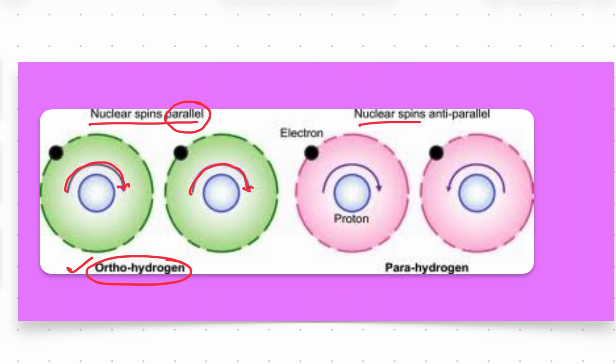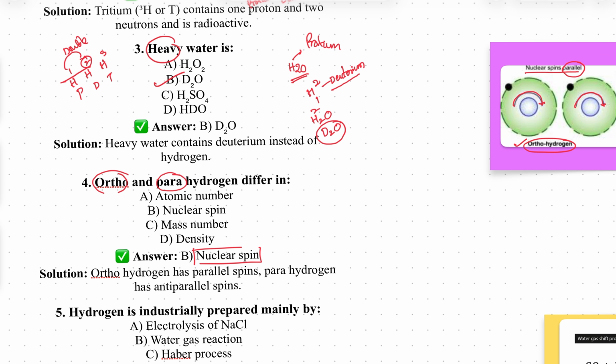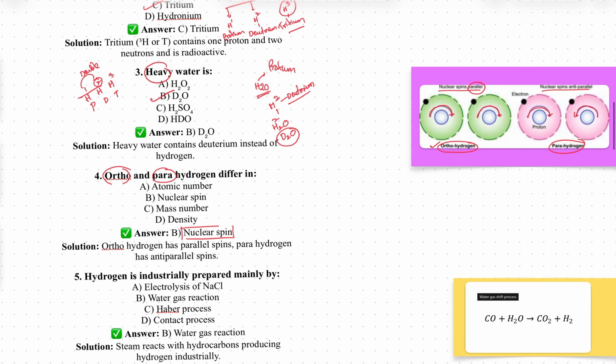If here the nuclear spins are anti-parallel, one is clockwise, another one is anti-clockwise, this type of hydrogen is called what? Para-hydrogen. So that is the concept. Parahydrogens differ with the nuclear spin. Clear? Orthohydrogen is a parallel spin. Parahydrogen is anti-parallel spin. That is the concept.